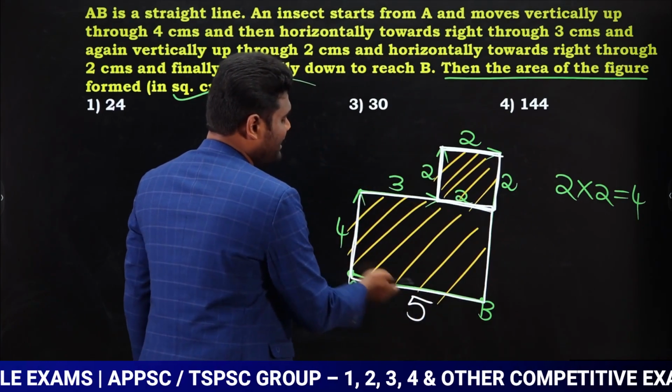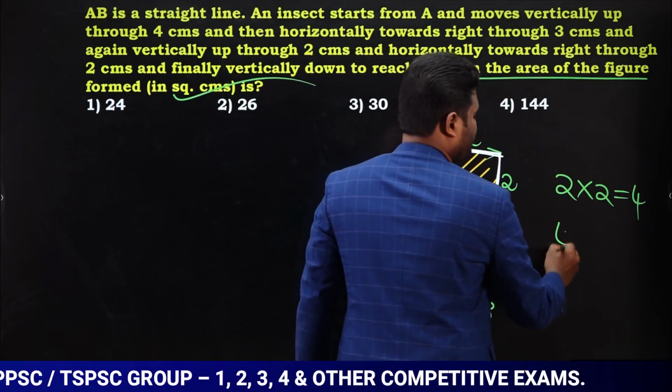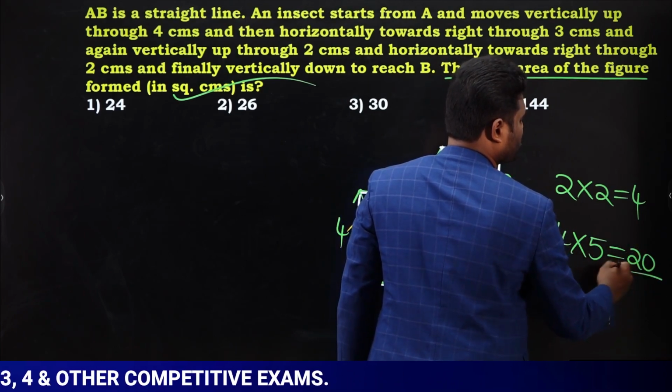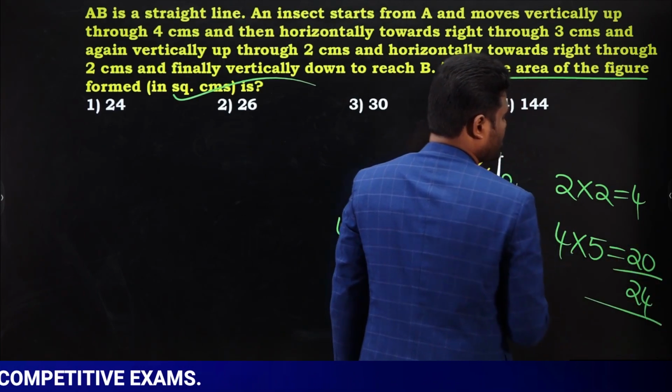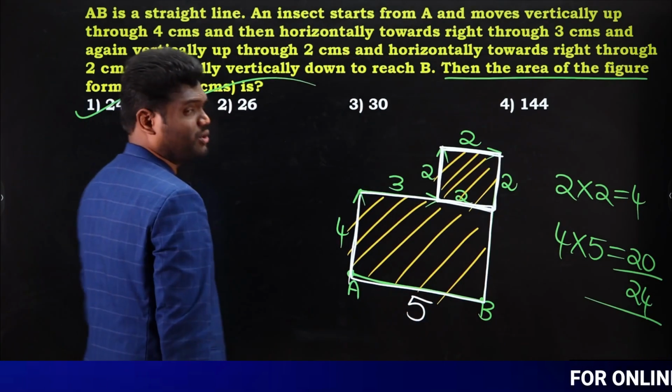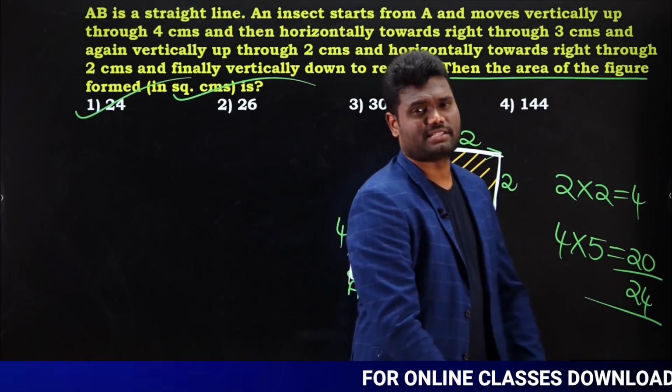Area of rectangle, length into breadth, that is 4 into 5. 4 into 5, now this is going to be 20. Now when you add both of this, this is going to be 24. So we can say answer is nothing but 24 square centimeters, which is option 1. Is that clear? Very, very simple.